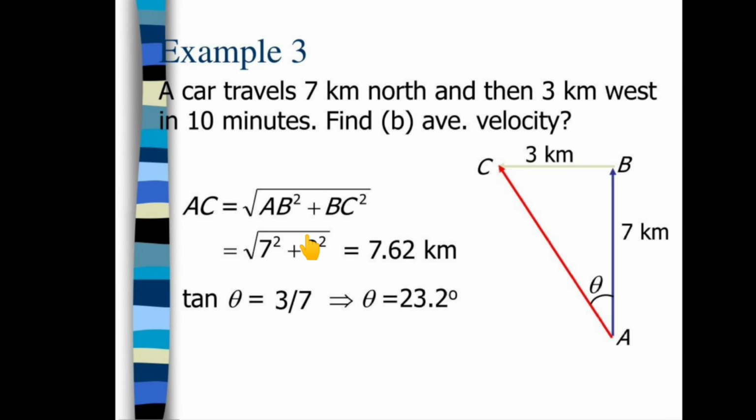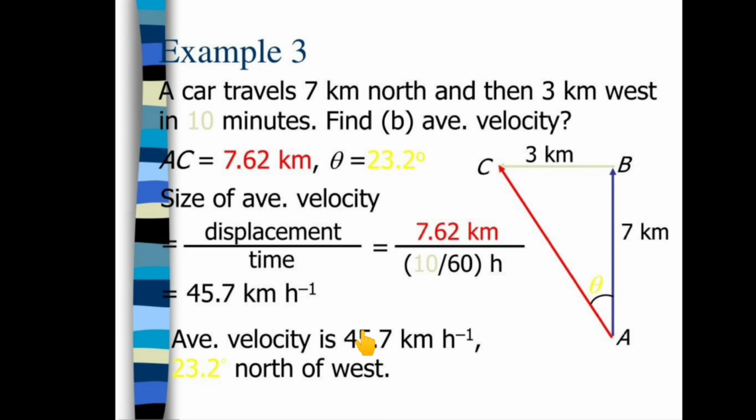In another example, a car travels 7 km north and then 3 km west in 10 minutes, find the displacement. Here displacement is equal to under root AB square plus BC square, that is under root 7 square plus 3 square, that is equal to 7.62 kilometer. Tan theta is equal to 3 by 7, hence theta is equal to 23.2 degree.